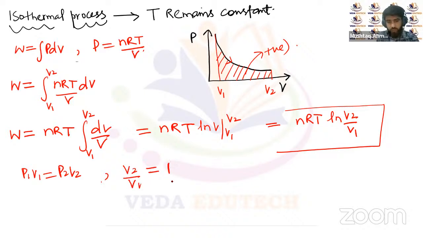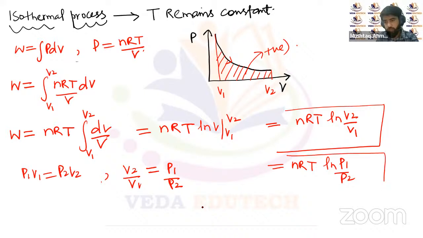So the work done will be equal to nRT ln P1 upon P2. So this will be the work done in terms of pressure, and the work done in terms of volume, the net work done in case of isothermal process, right?